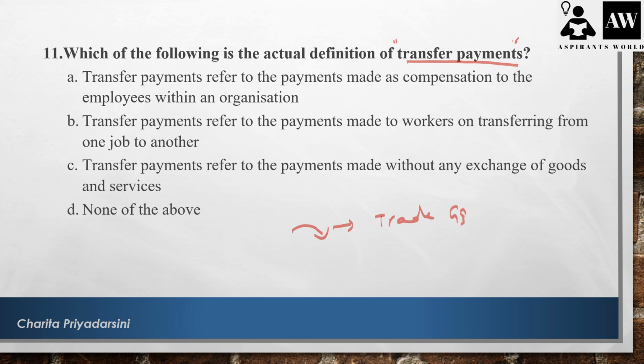Normally we get money when we go for an exchange of goods and services with others. But here you are getting the payment into your account without trading anything of goods and services. It's like your brother staying abroad and he transferred money to your account. It's a transfer payment. Or the government has given some sort of pensions or subsidies. All these are considered as transfer payments. So the transfer payment refers to the payment made without any exchange of goods and services. So statement C is correct here.